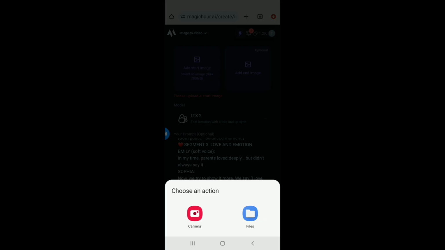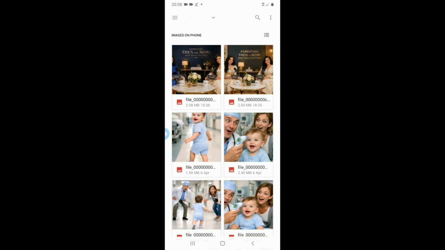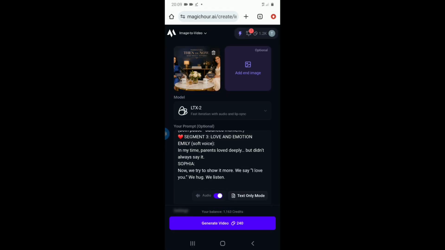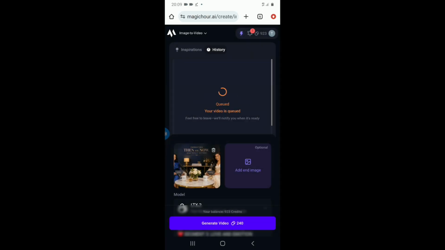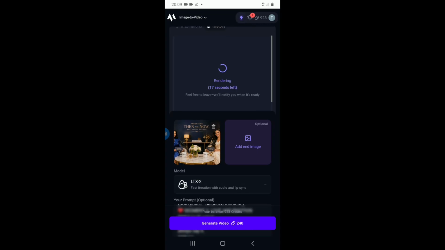Tap here to generate your image, and take it to gallery, pick your image, come back. Yeah, it is set. Now tap on generate and it is creating. So this is going to take a while. You have to be patient. So you will see it is uploading video. Maybe the network is slow, you see rendering, so it will take about some seconds. Like you can see, set 30 seconds, it is over 24 seconds now. So just wait a little and you will see your video actually, and boom, this is it.